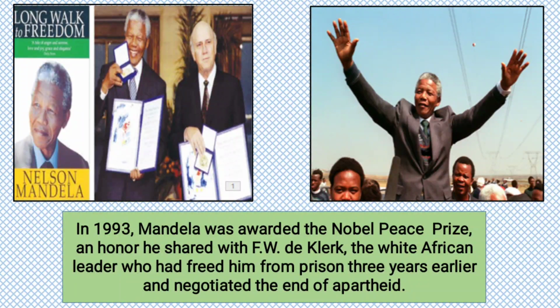That means in 1993, Mandela was awarded the Nobel Peace Prize, an honor he shared with Mr. F.W. de Klerk, the white African leader who had freed him from prison 3 years earlier and negotiated the end of apartheid. That means F.W. de Klerk negotiated with Nelson Mandela and freed him 3 years earlier from jail. And that is why when Nelson Mandela was awarded the Nobel Peace Prize, he shared this prize with Mr. F.W. de Klerk.